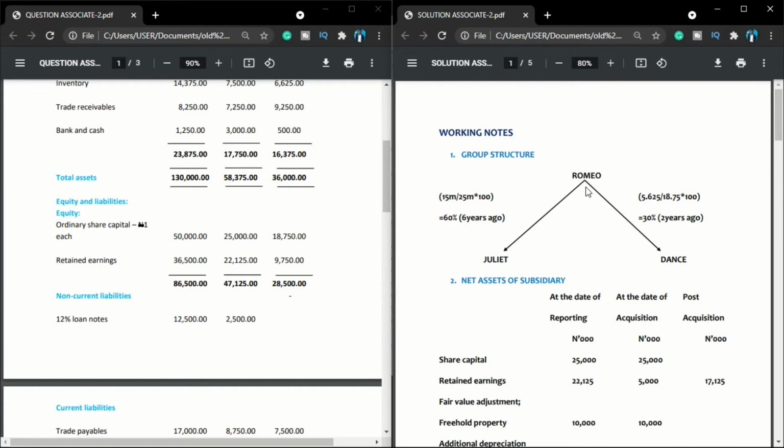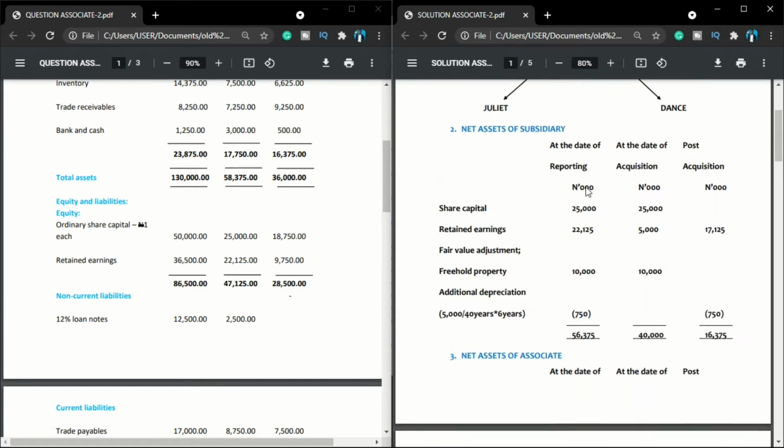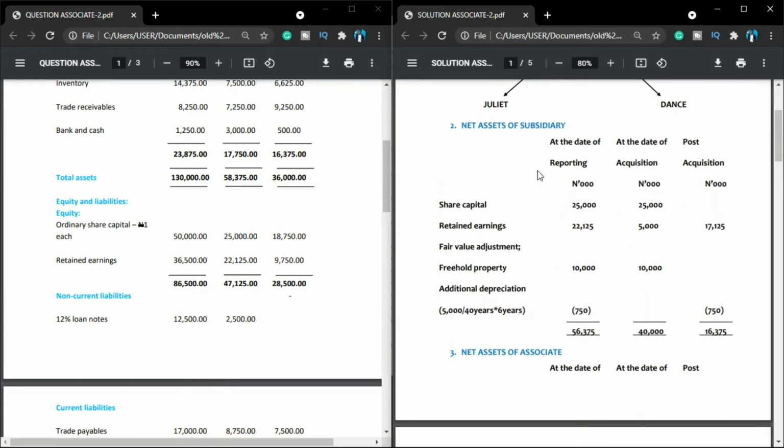So let us move to net asset of subsidiary. So I'm showing at the date of reporting. What is our reporting date? The reporting date is the date the financial statement is provided to us, and at the acquisition date we are looking at as at the date that we acquired this company. The difference between your date of reporting and your date of acquisition will give us our post acquisition.